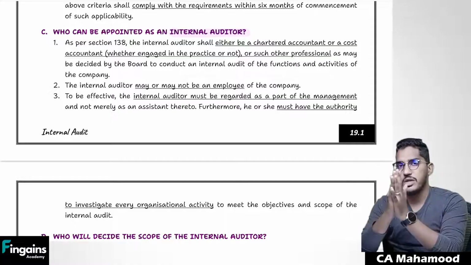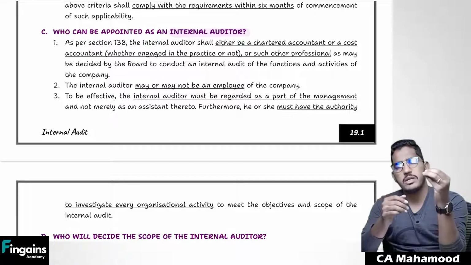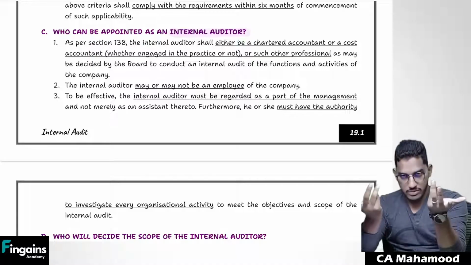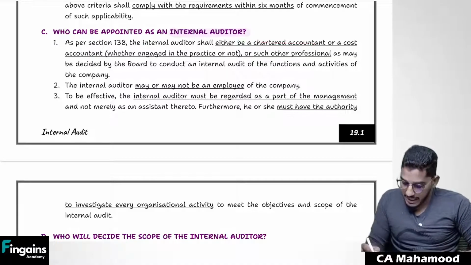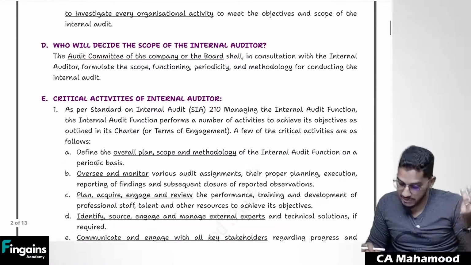So finally, the conclusion is you need not be a chartered accountant, you need not be a cost accountant for becoming internal auditor. The management can appoint any professional for conducting internal audit. That is up to their choice. So that's what they have told. Can be either a chartered accountant, a cost accountant, whether in practice or not, or such other professional as the board of directors or management may deem fit.